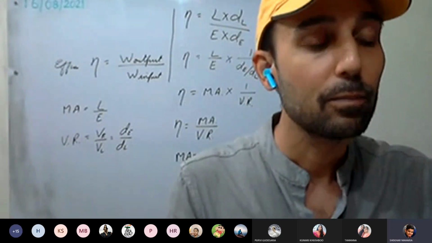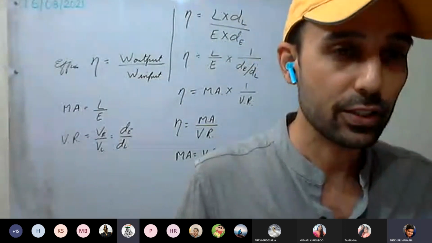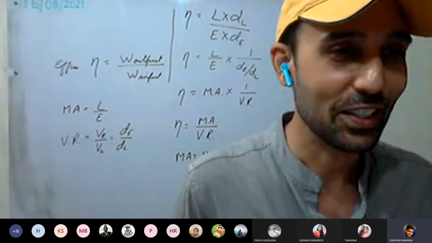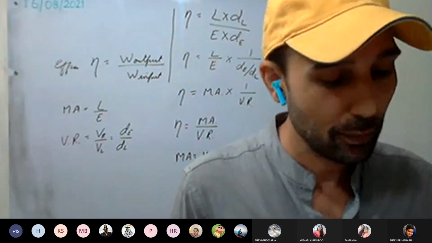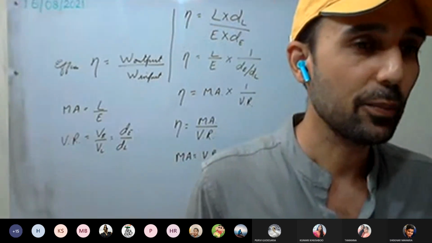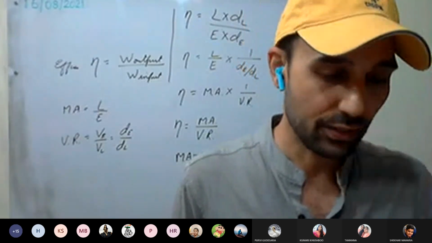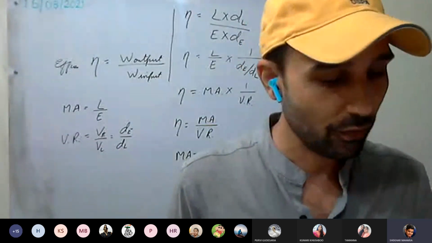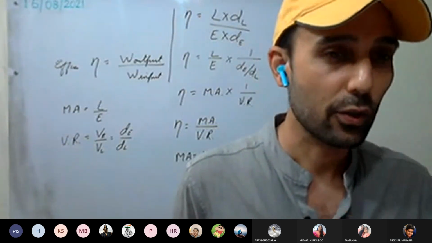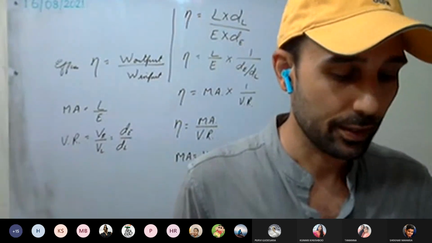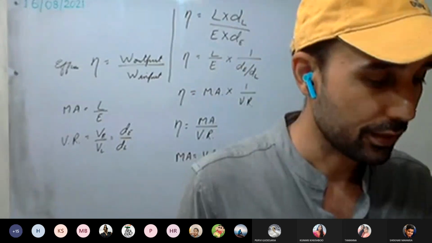Up to 3.4 in full you have to study. After 3.5 you don't have to study. Levers you don't have to study, whether it's kinds of levers or the examples of each class of levers. First class, second class, third class, they are not in the syllabus. So up to here you only have to study. A note is given; up to that note you have to study.